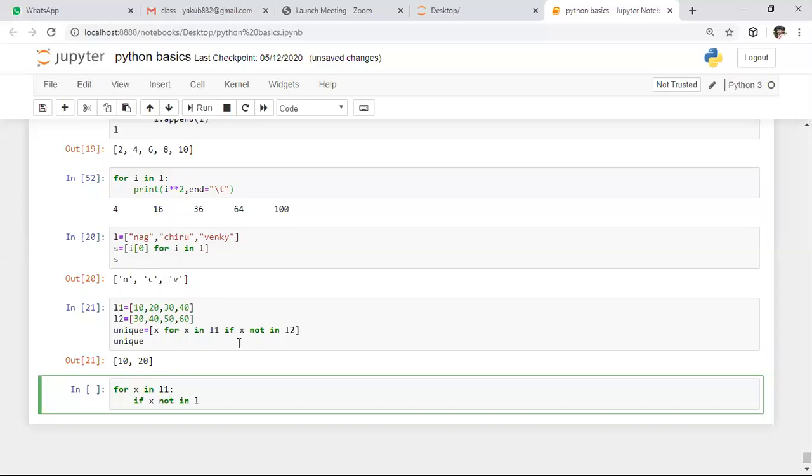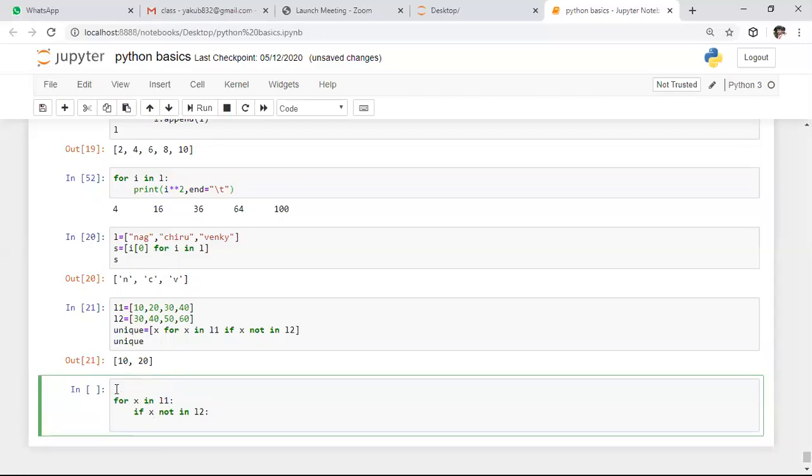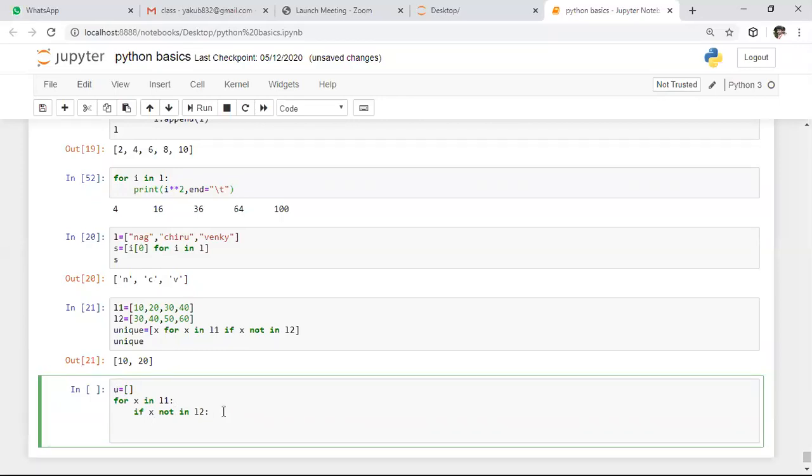Whenever this condition is satisfied, before this we need to take one more list. Here I'm taking a list with the name u. I'm defining that empty list. After that, whenever this condition is met, we need to add that element into this unique list. So here I'm using the append function. Whenever this condition is met, we need to append x to this list.